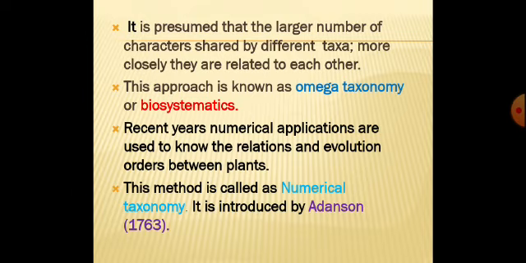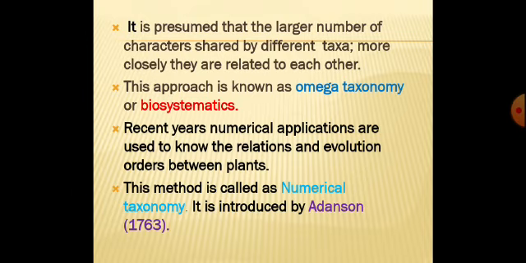In recent times, numerical applications are also taken into consideration, and some classifications are made based on them. Such classifications are called numerical taxonomy. This is the new one, and it is around 1763.